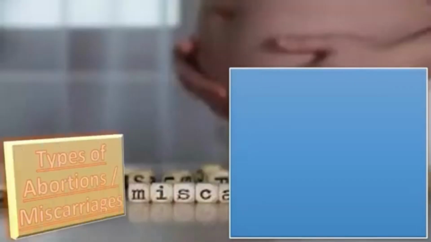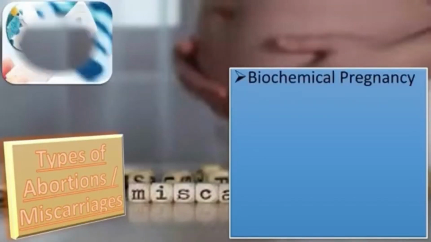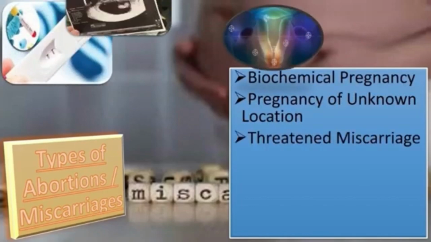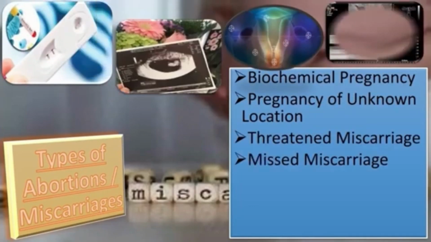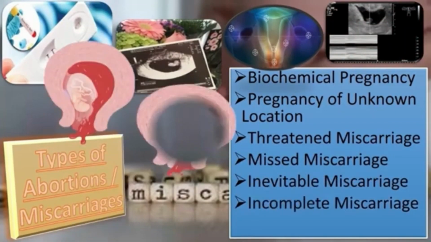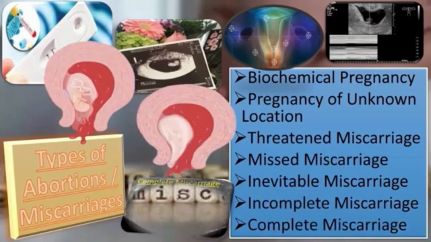Basically, we have 7 main types of miscarriage. First is biochemical pregnancy. Secondly, pregnancy of unknown location. Third, the threatened miscarriage. Then the missed miscarriage. Then inevitable miscarriage, incomplete miscarriage, and in the end, complete miscarriage.